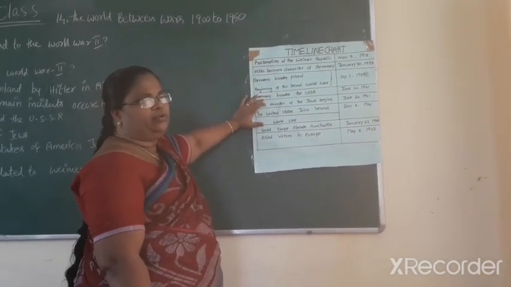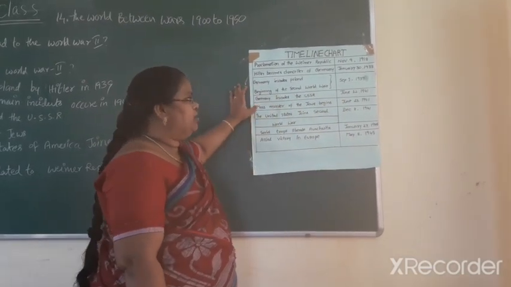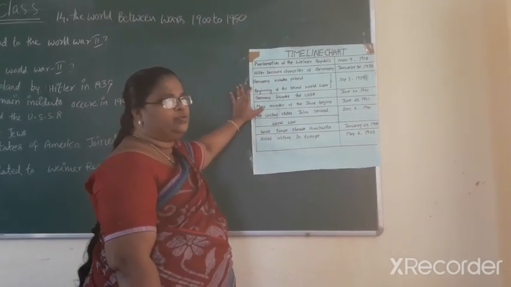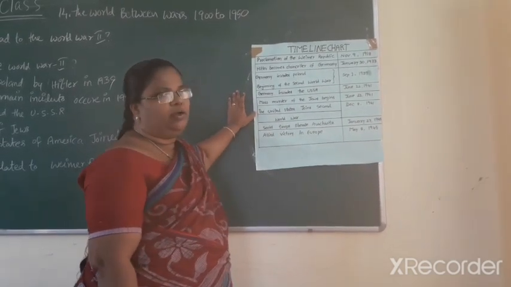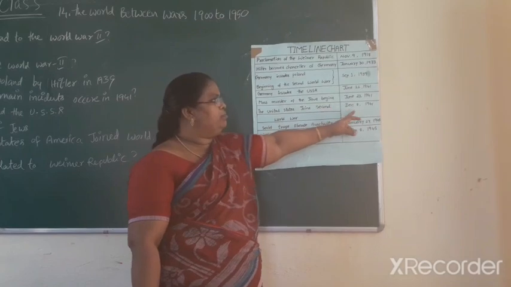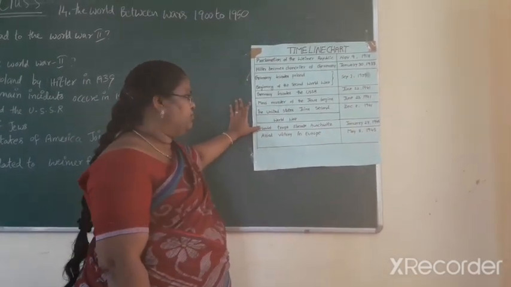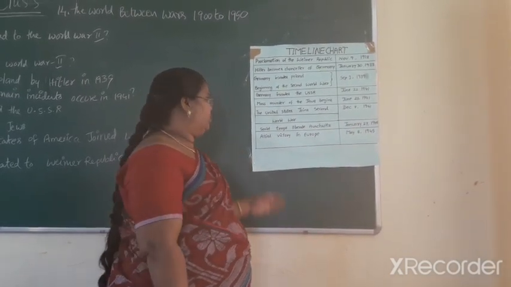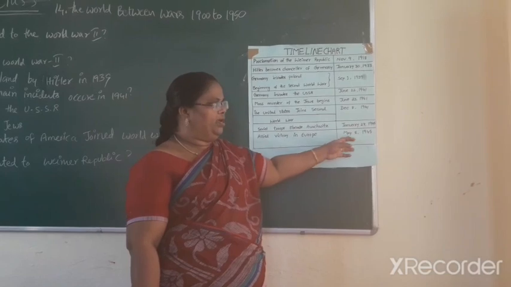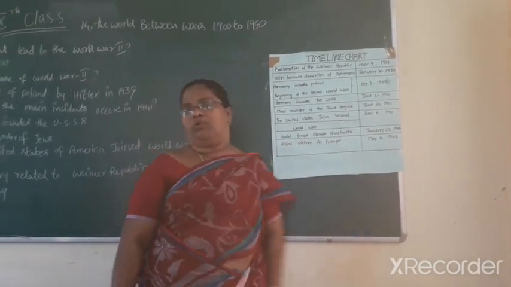Germany invades the USSR, June 22nd, 1941. Mass murder of the Jews begins, 1941. The United States joined the Second World War, December 8, 1941. Soviet troops liberate Auschwitz, January 27, 1945. Allied victory in Europe, May 8, 1945. This is the timeline chart for the questions and answers.